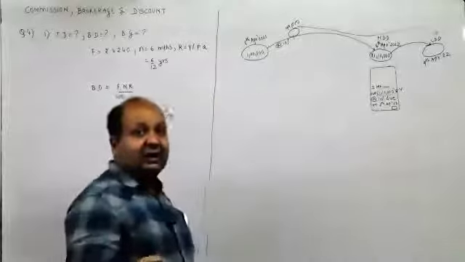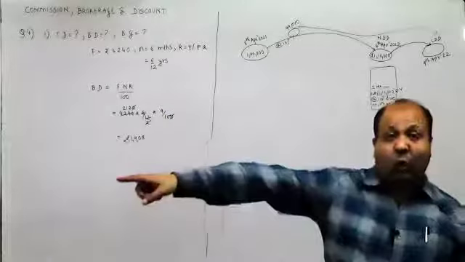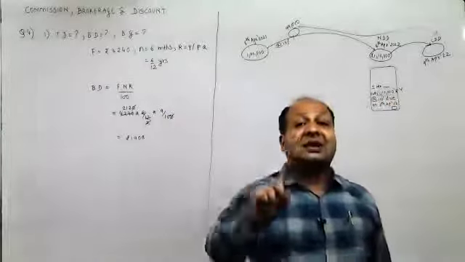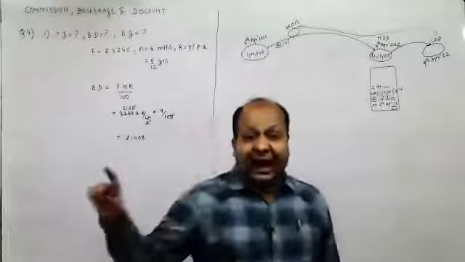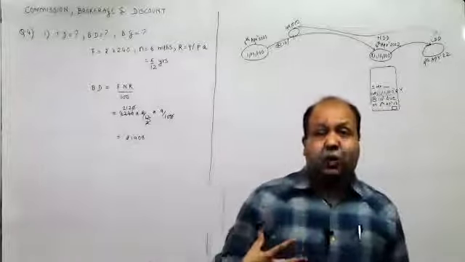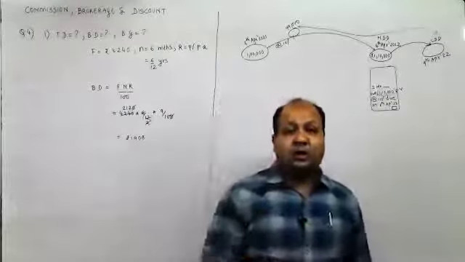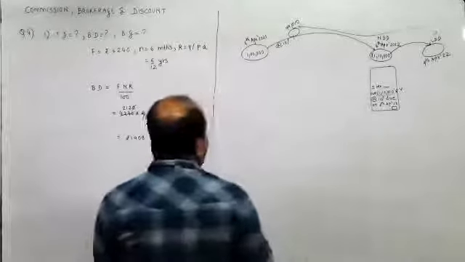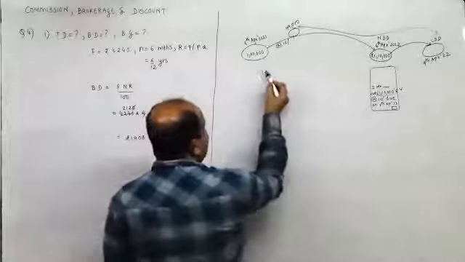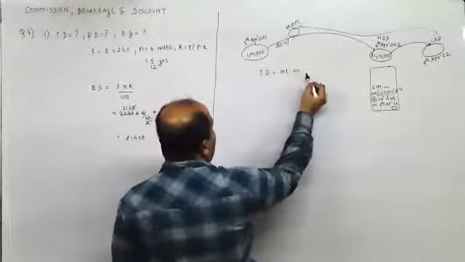Now the interest which the bank charges Om is called banker's interest or banker's discount. The interest which Om is charging me is the true interest, or you can say true discount. True discount is always interest on the present worth.